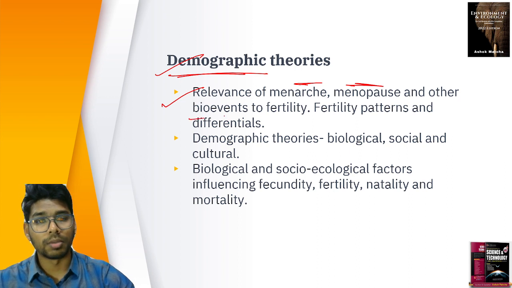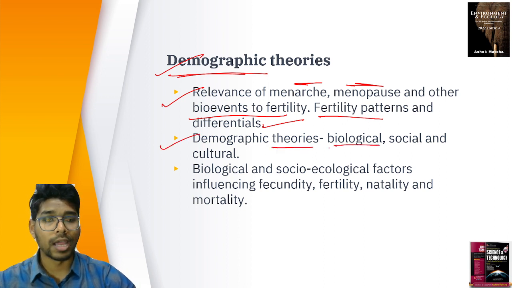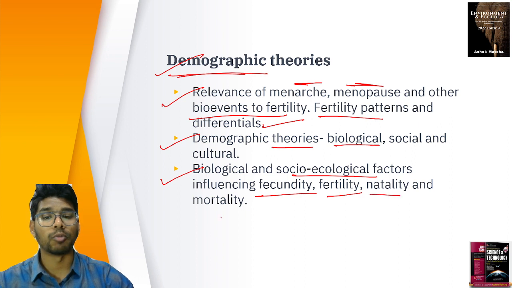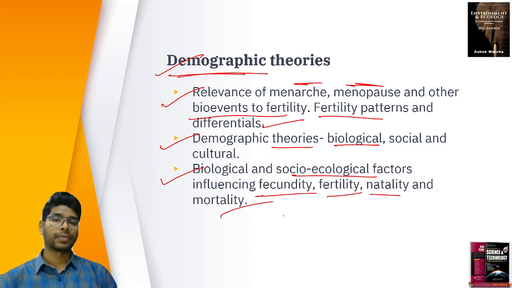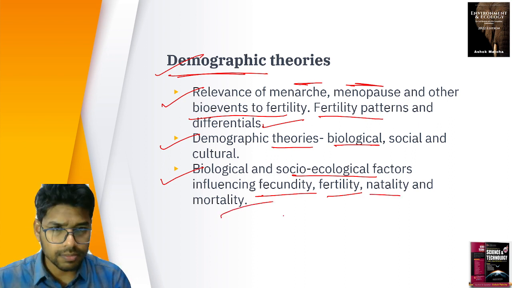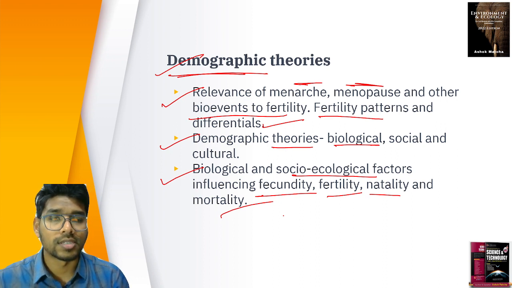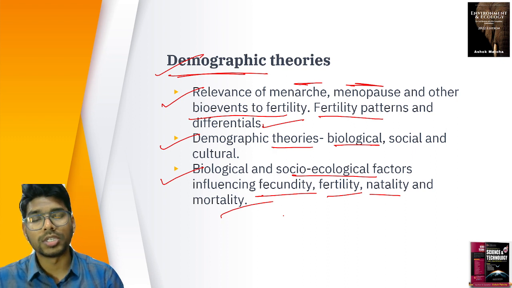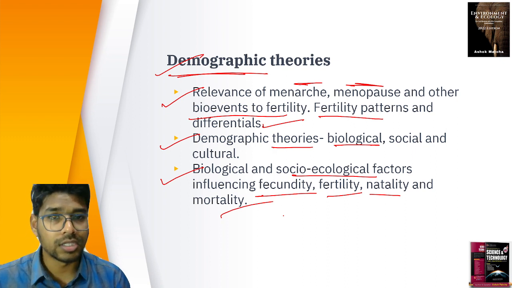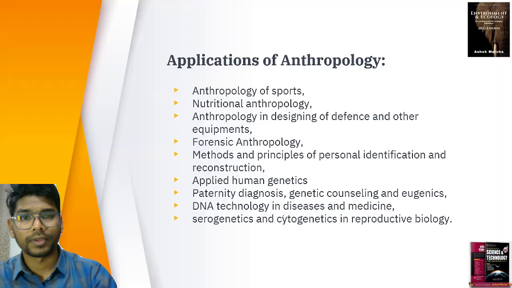The biological events of fertility, fertility patterns and differentials, and we discuss demographic theories, biological, social, and cultural, and biological and socio-ecological factors influencing fecundity, fertility, natality, mortality. So every aspect, right? These concepts also come under social justice, social issues, so these also come under general studies.